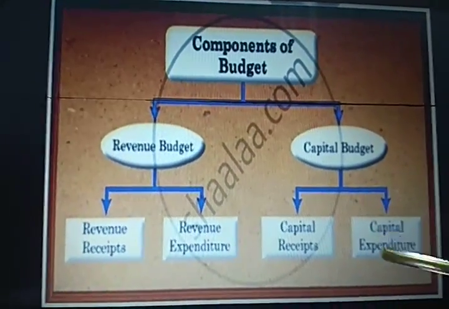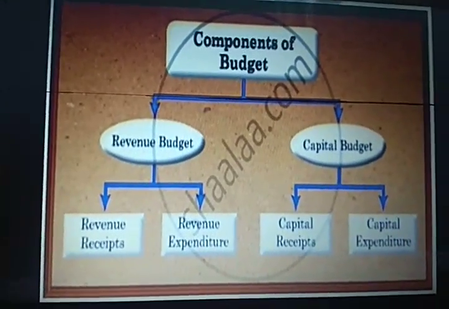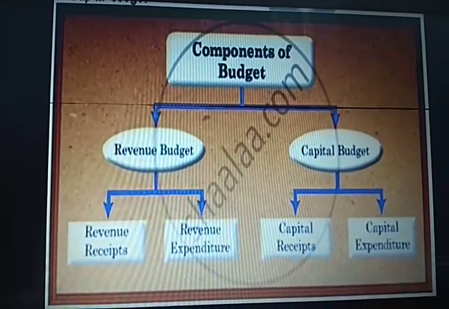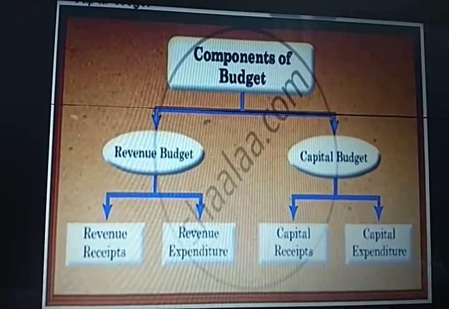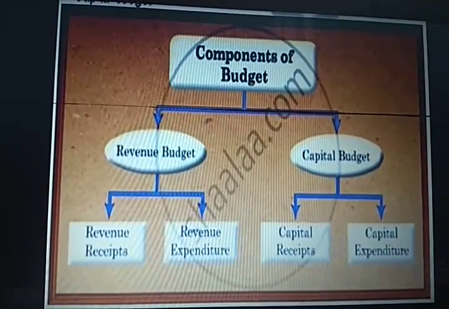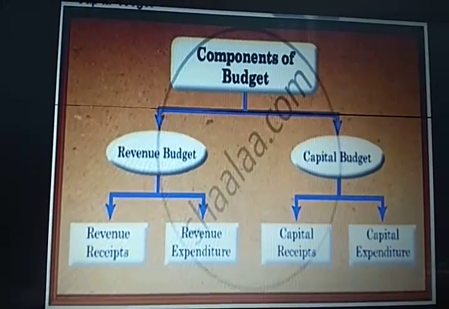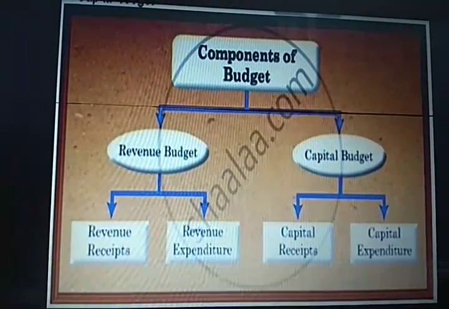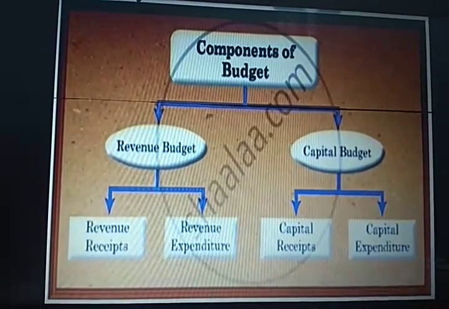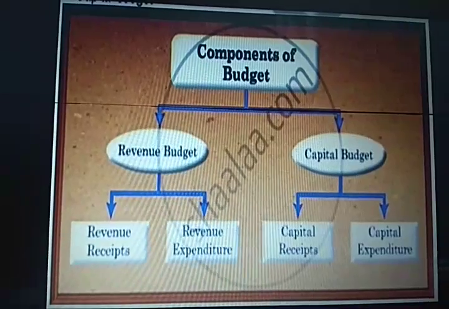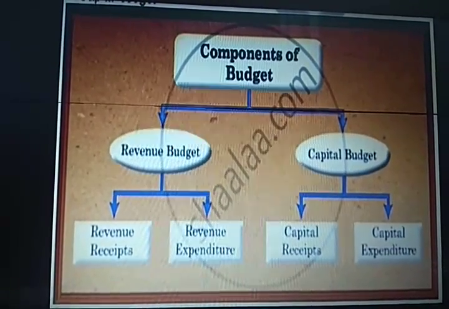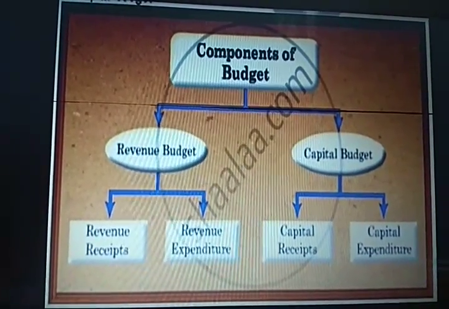Similarly, when I talk about capital expenditure, government is making various expenditure on your economy which is non-regular and non-recurring in nature. It can be a developmental expenditure. Suppose government has spent money on the construction of a flyover in any particular area of your country.